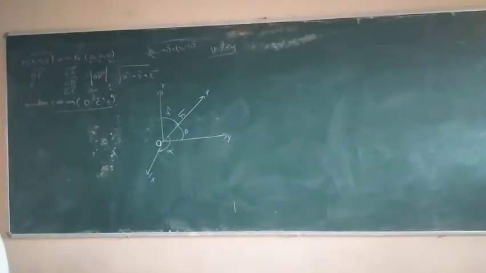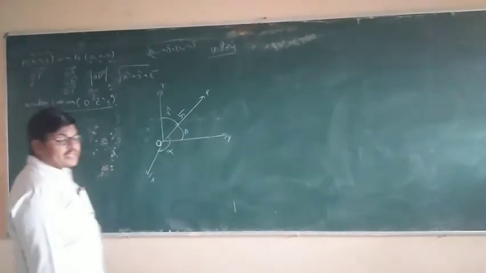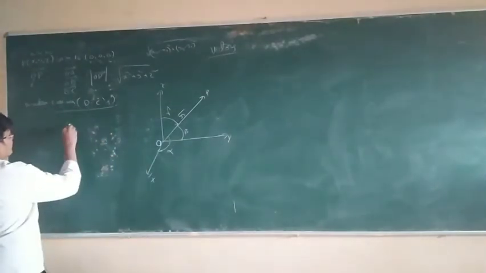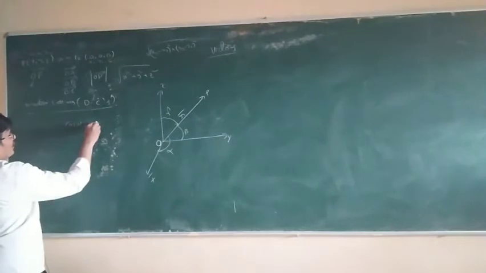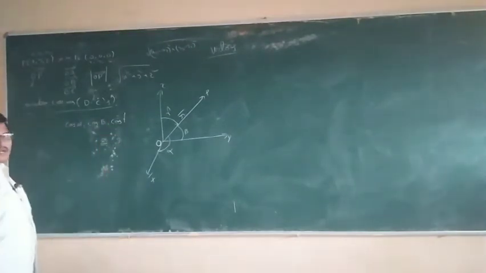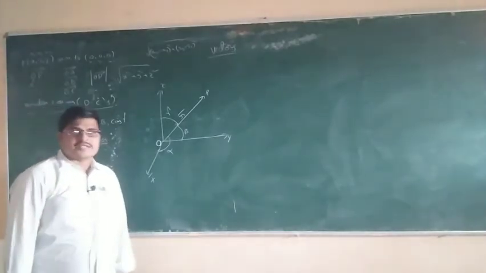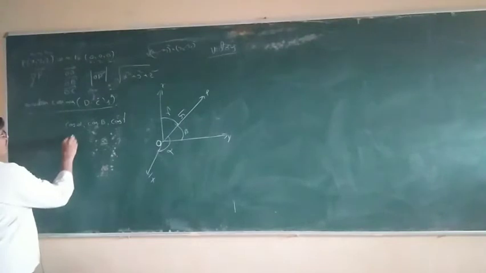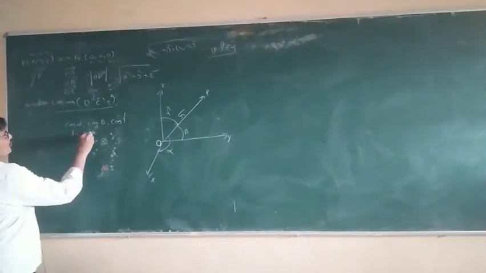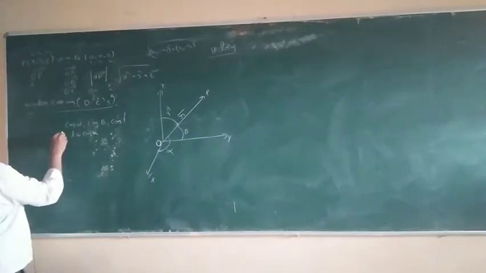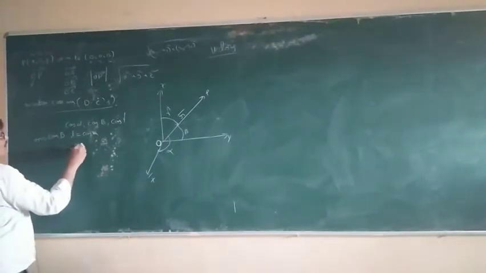Then alpha, beta, gamma are called the directed angles, and the cosines of these angles, cos alpha, cos beta, cos gamma, are called the direction cosines. The direction cosines are denoted by l equal to cos alpha, m equal to cos beta, n equal to cos gamma.